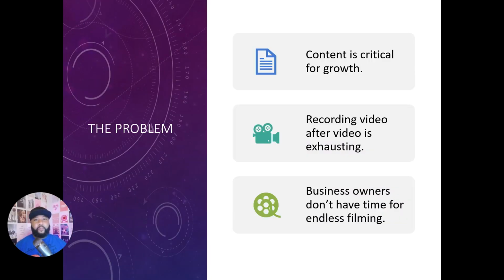Why is this even something that you would want to do? First, content is critical for growth. You cannot grow your business if no one knows who you are. It's like opening up a nice store in the middle of the desert. If no one ever visits the desert, no one ever buys. So that's why being able to do this is going to allow you to create content instantly and with ease.